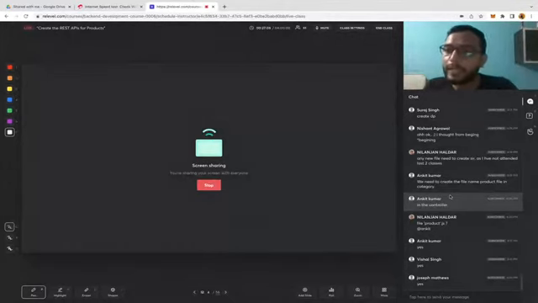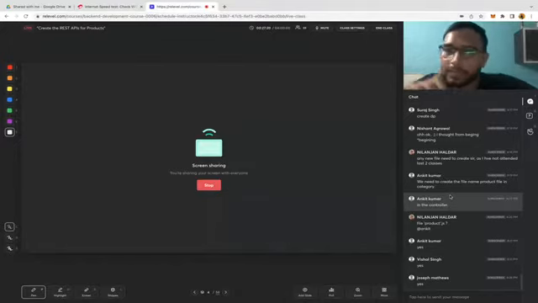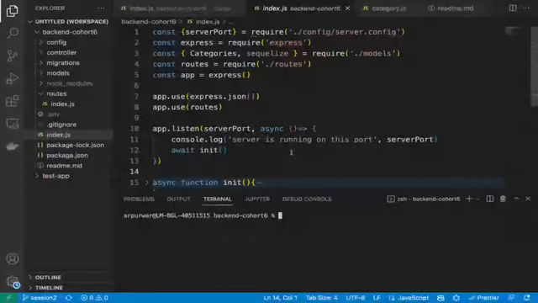So from the UI, they can just enter some of the information and then simply that product should be created. So that's why we want the first API. With the help of that API, anyone can create our products in our database. Okay, that's the first API which we will create.